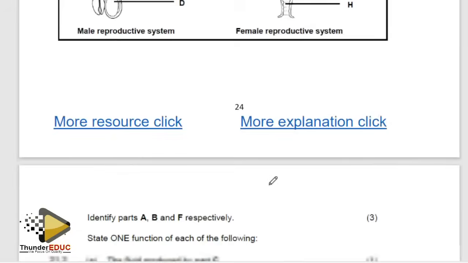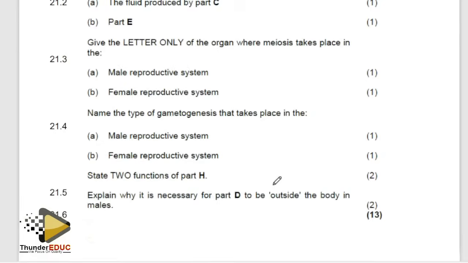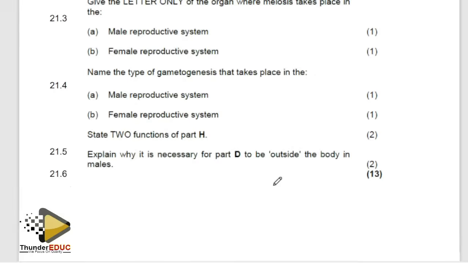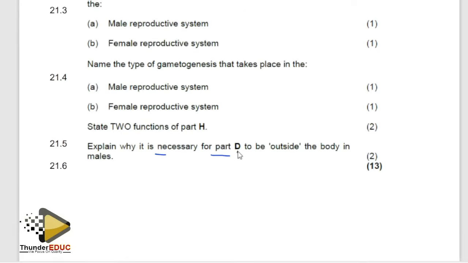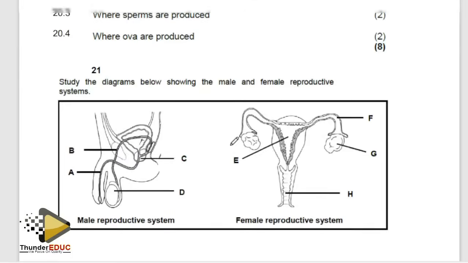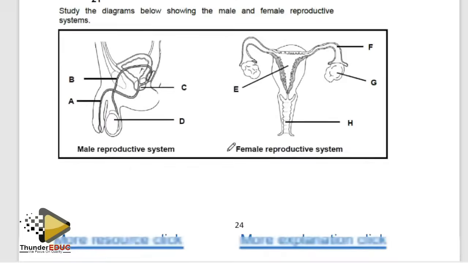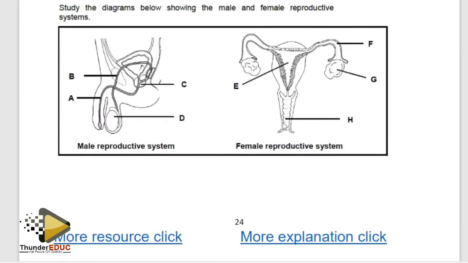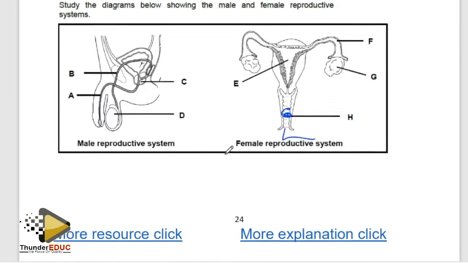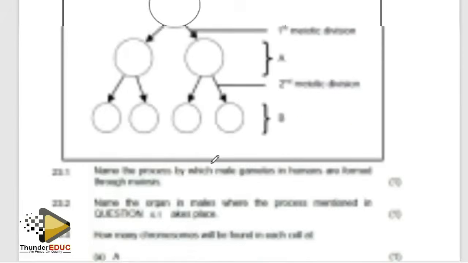Simple things. So make sure, guys, you know. Explain why it is necessary for D to be outside the body of the male. We say that it provides a favorable temperature for sperm production, 2 degrees less than the body temperature. That's it. What is H? Now, this is the vagina. But if it was here, it would have been the vulva. So, guys, you can do it.